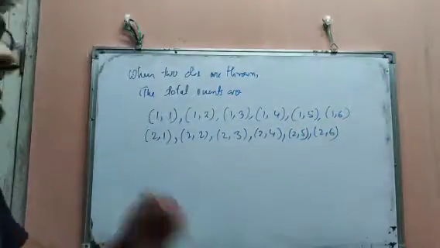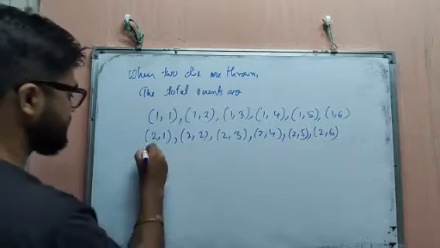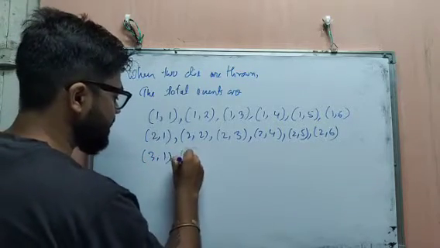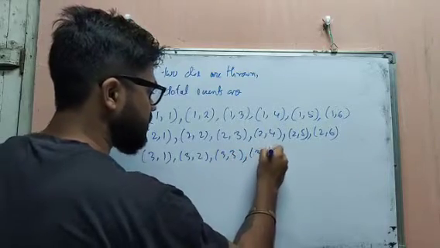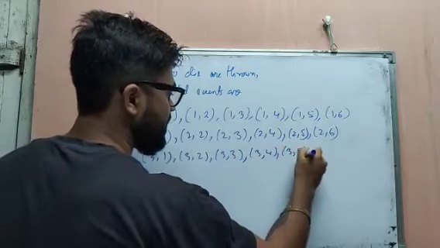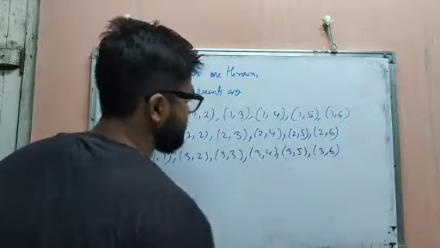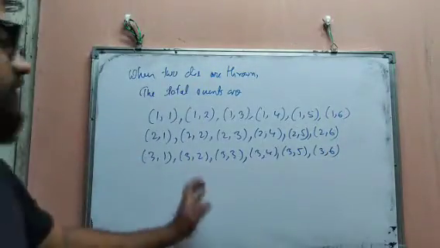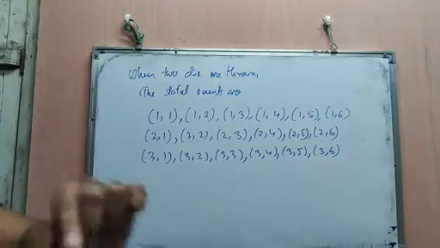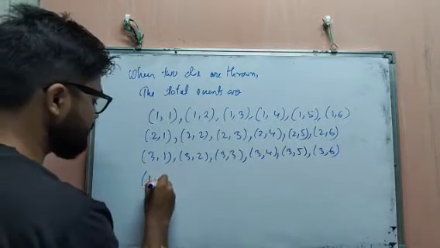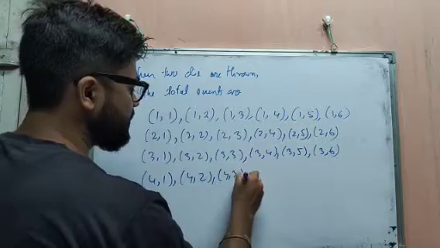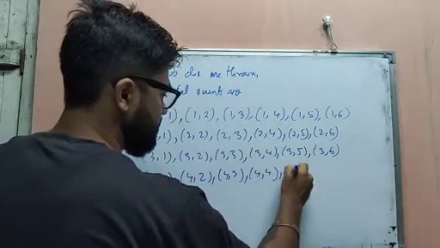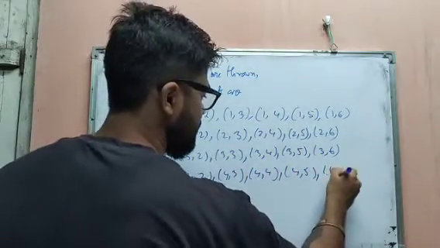Now we are going to fix 3 in the first dice. 3, 1, 3, 2, 3, 3, 3, 4, 3, 5, 3, 6. Now we are going to fix 4 in the first dice. That is 4, 1, 4, 2, 4, 3, 4, 4, 4, 5 and 4, 6.